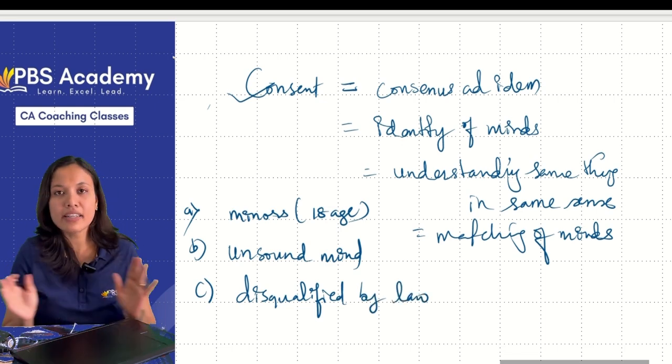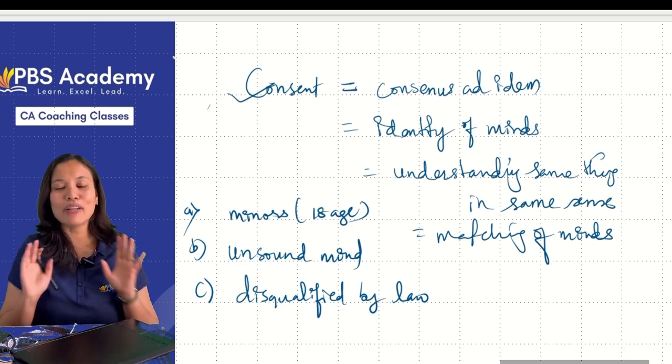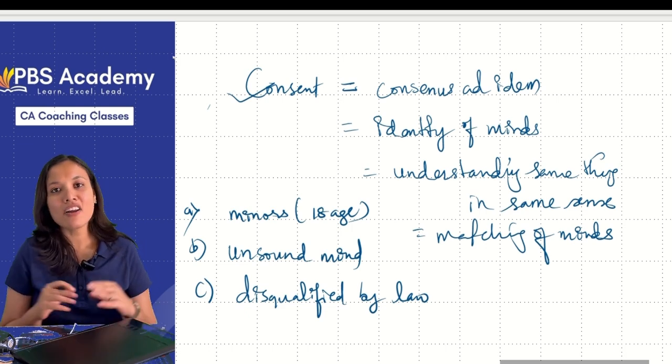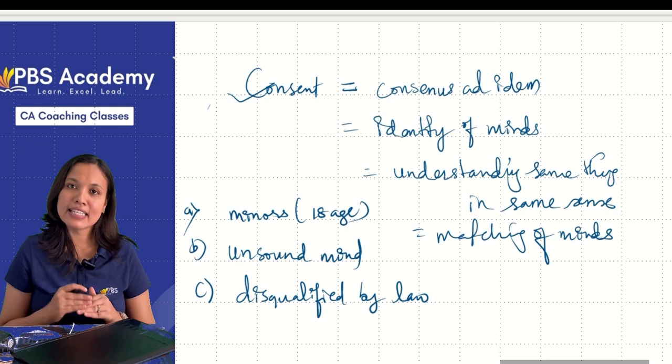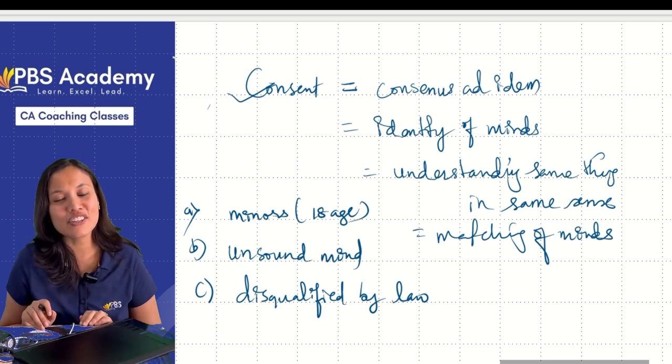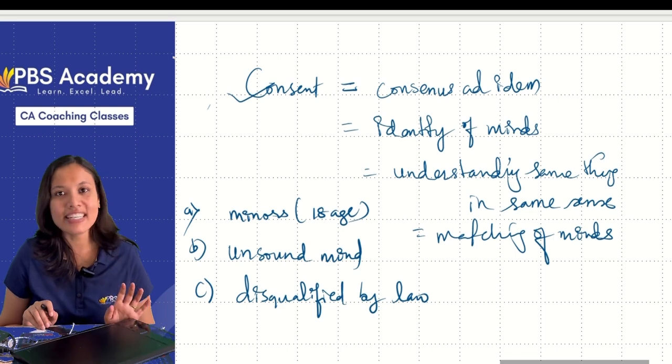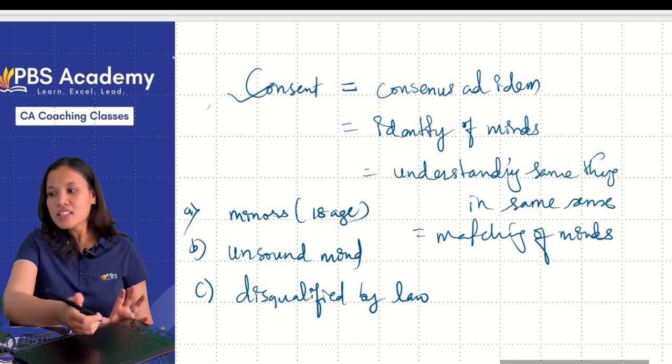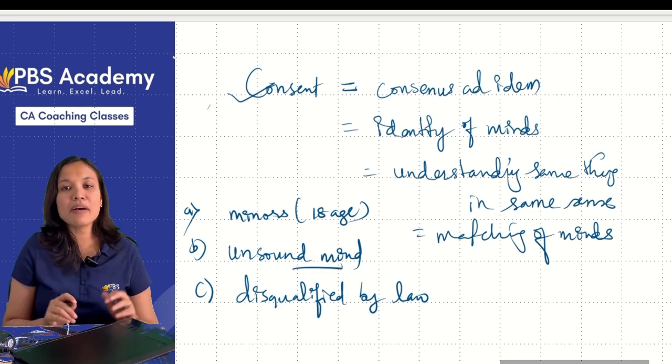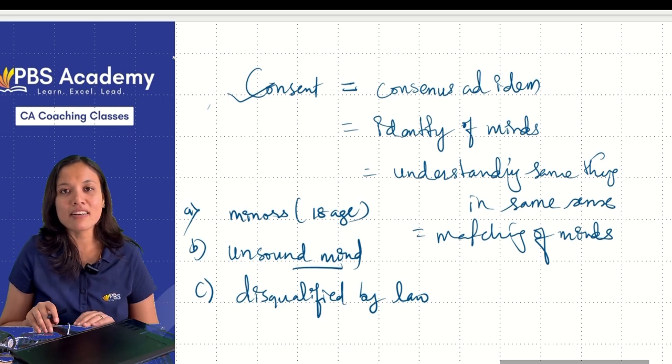Minors cannot enter into contracts. So if you are below 18, then you cannot make a contract. If you are 18 and above, only then can you enter into contracts. That's why you get your license after 18. Correct?